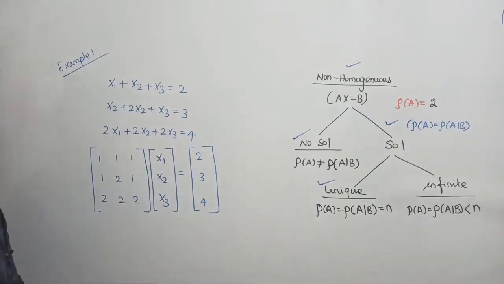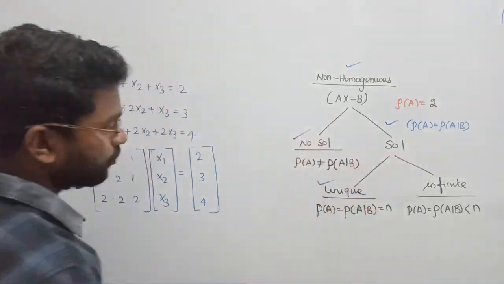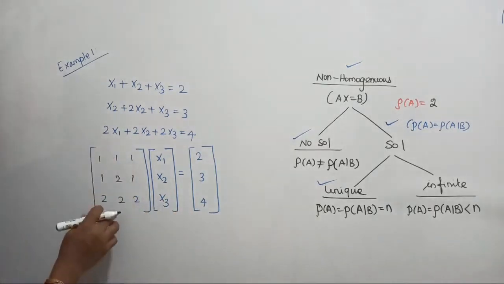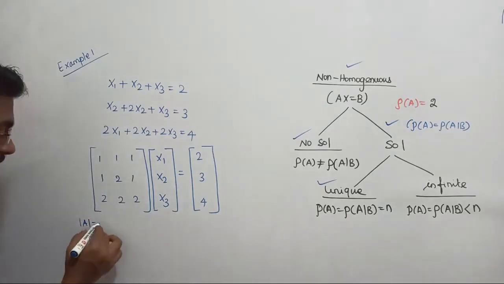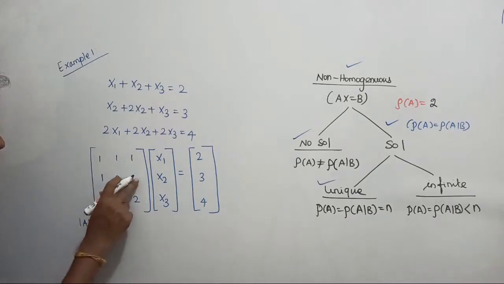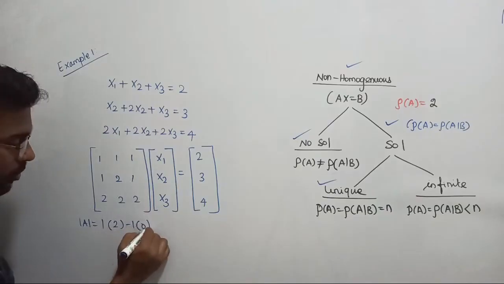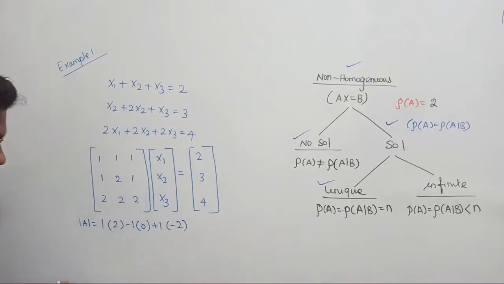So what is your next task? Your next target is to find out whether this system is going to provide a solution or no solution. For that, what you have to do is find the rank of A and then the rank of AB. So let us take matrix A. Determinant of matrix A is equal to, let us see, 1 into (4 minus 2, which will be 2), minus 1 into (2 minus 2, which will be 0), plus 1 into (2 minus 4, which will be minus 2), such that plus 2 minus 2, already it is 0. Plus 2 minus 2 will give you 0. What is the conclusion?